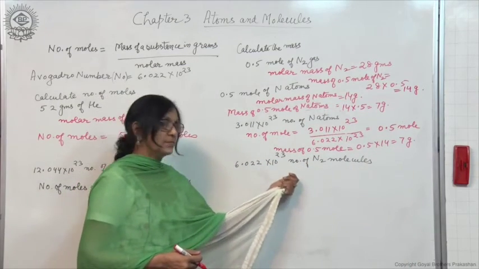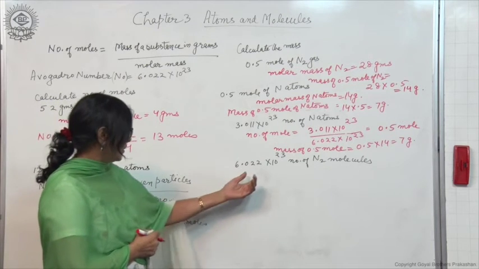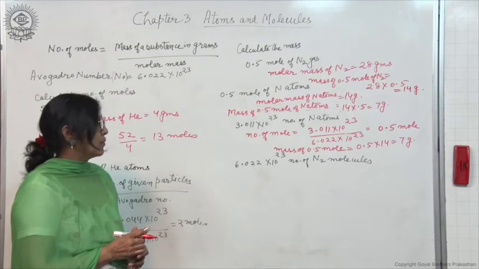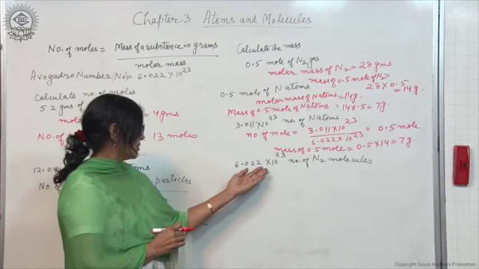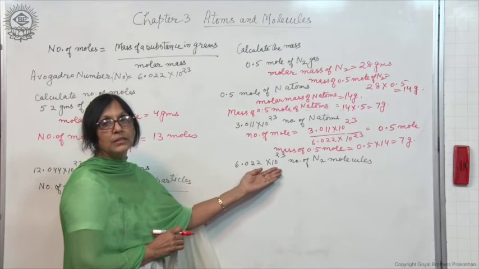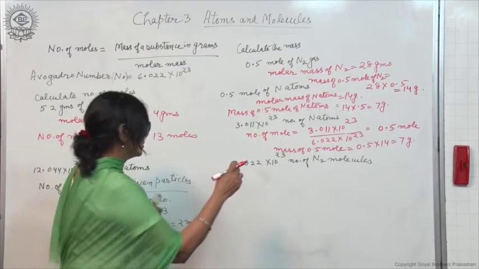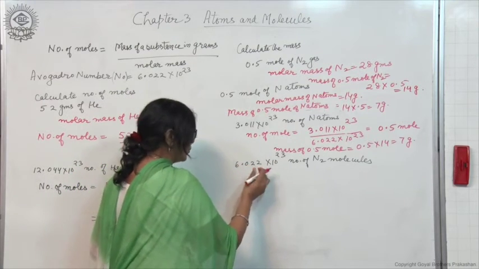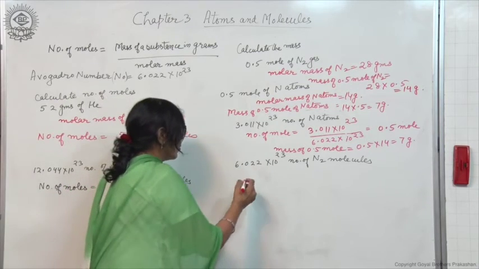And here another numerical is given, 6.022 into 10 to the power 23 number of N2 molecules. Now, is it not familiar? This is the Avogadro number. So, this number is equal to 1 mole, you already know it. If you divide it by the Avogadro number, you will get 1 mole of nitrogen molecules.